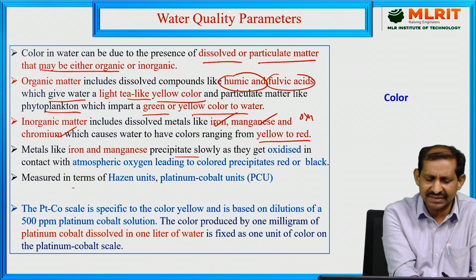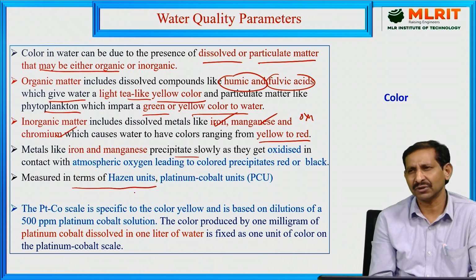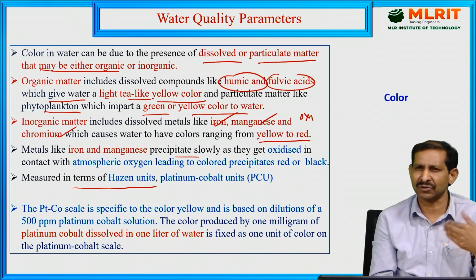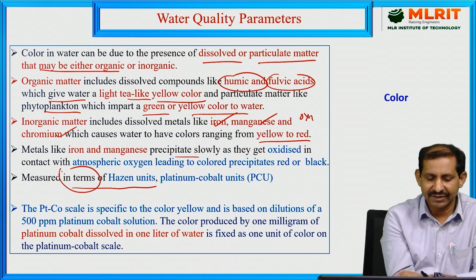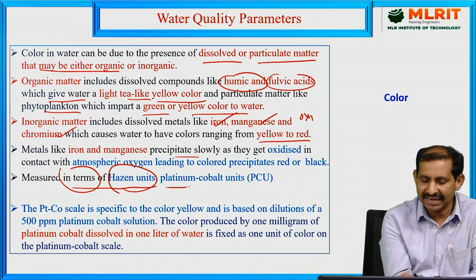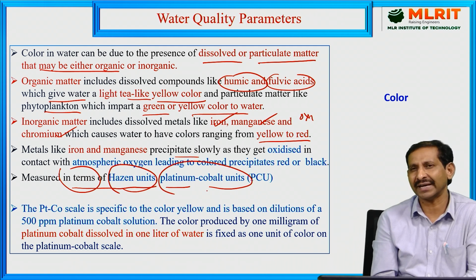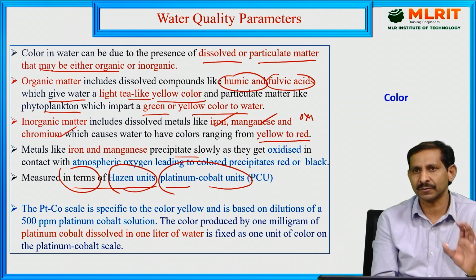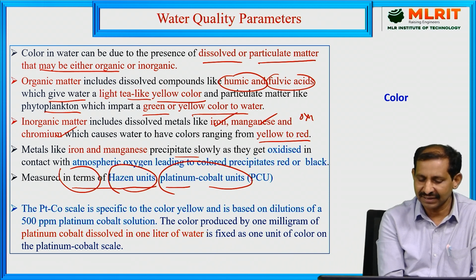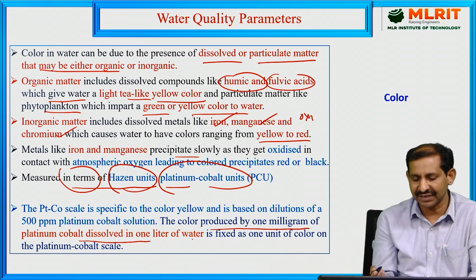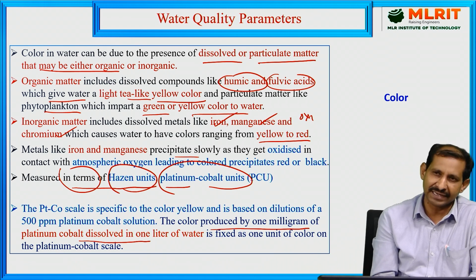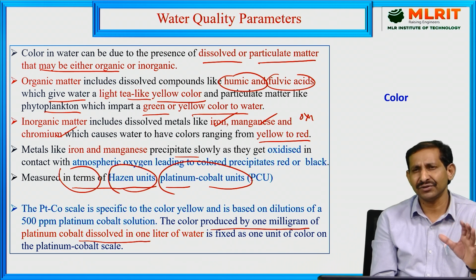The color, whether due to organic matter, inorganic matter, or oxidized metals present in the water bodies, is measured in terms of Hazen units or platinum cobalt units. These units represent how much color is present in the water sample. One definition is the color produced by 1 milligram of platinum cobalt dissolved in 1 liter of water as one fixed unit of color on the platinum cobalt scale. So Hazen units are used to measure the color present in the water sample.